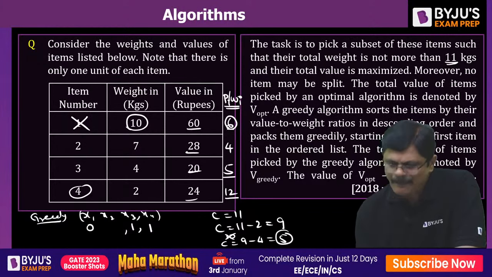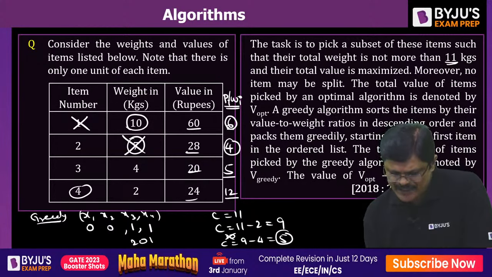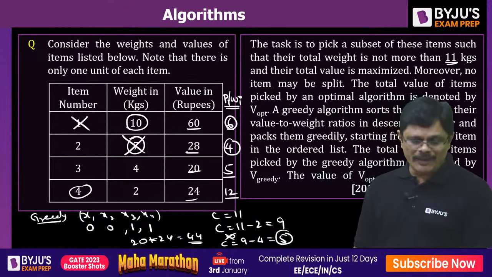What about this fellow? This fellow's weight is 7. You cannot select it. Even though there is capacity in the bag or knapsack, you cannot select this item because this fellow's weight is more than that. So you can only select X3 and X4, sir. X1 and X2 cannot be selected. So what is the answer, sir? X3 profit is 20 and X4 profit is 24. So 44 is the greedy value. V greedy is 44 and V optimal is 60.